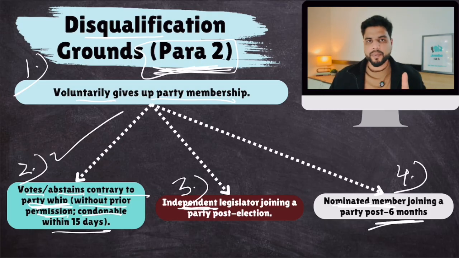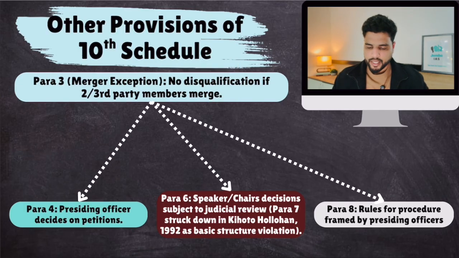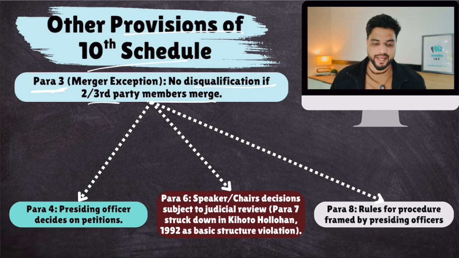If these people have till 6 months, after 6 months they can't join any political party. Okay, so this is ground number 4. Then there are other important paras to 10th schedule. Okay, other provisions of 10th schedule. Para 3, no disqualification of 2 third party members merge. Okay, merger is not considered disqualification.